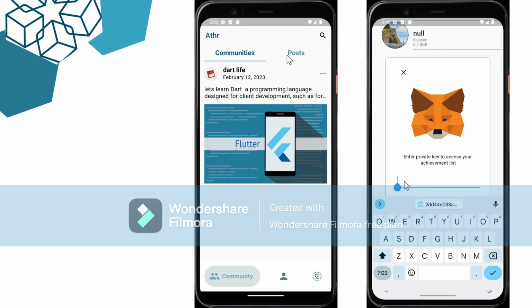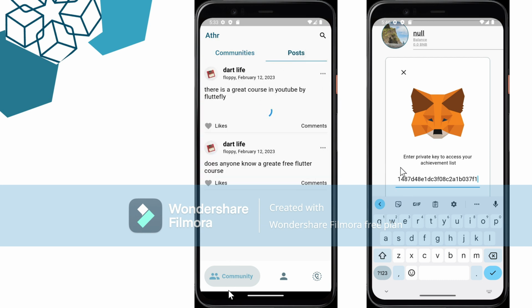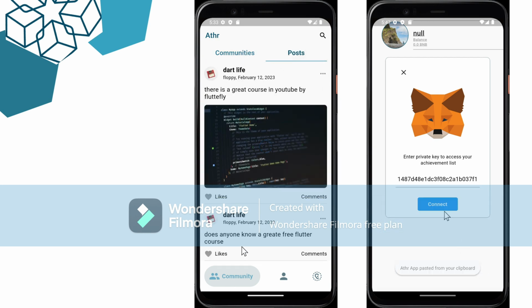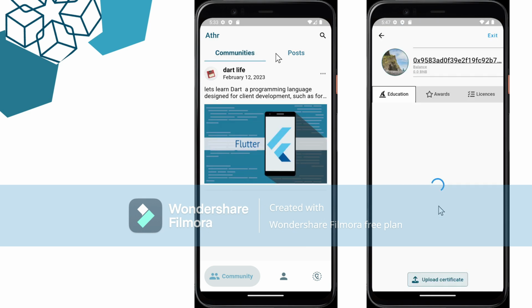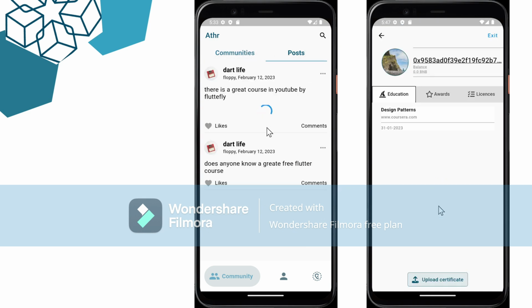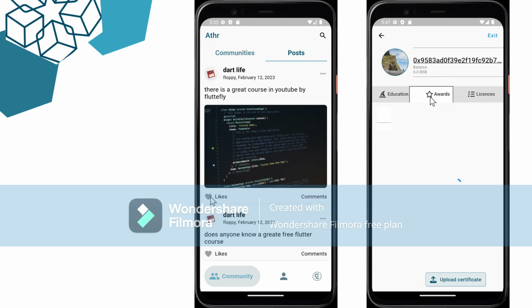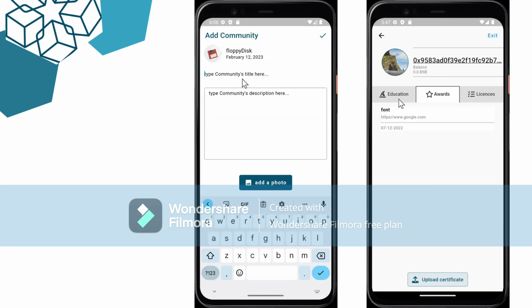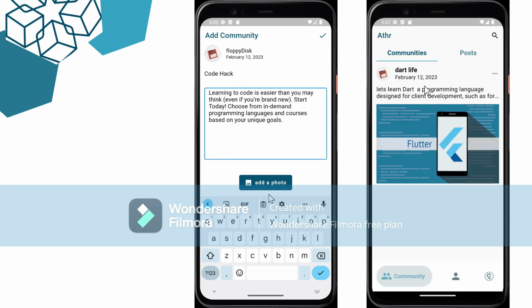meaning users can search for communities, then join them to network, ask or even answer questions, or send links to courses, papers, or even websites to help one another improve in their field. Also, users can securely and immutably store their certificates on the blockchain so it may never get lost.